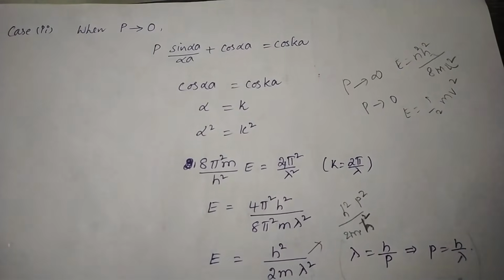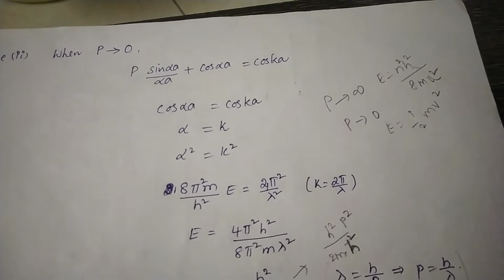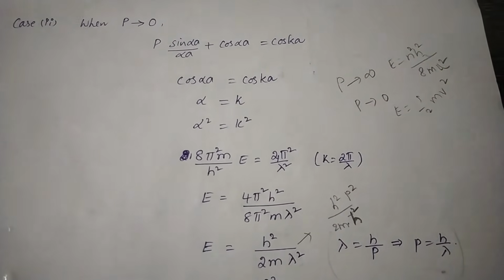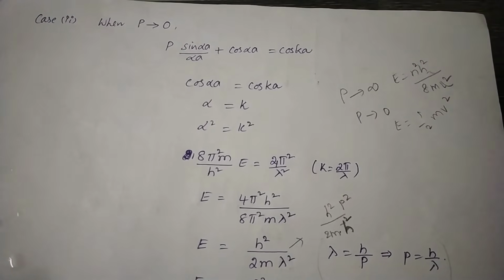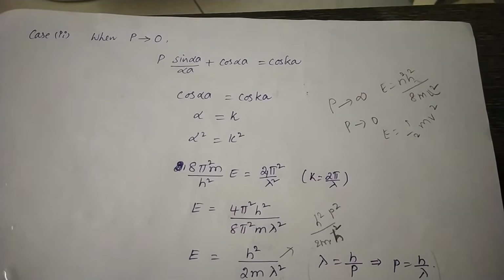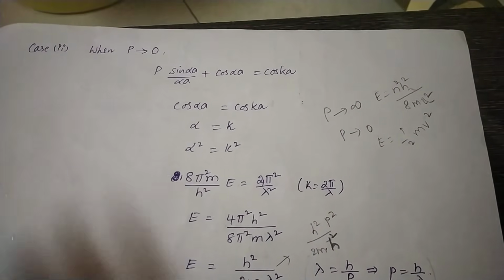So this is what the conclusions given by Kronig and Penney. In the next class, we discuss the continuation of the Kronig and Penney model.